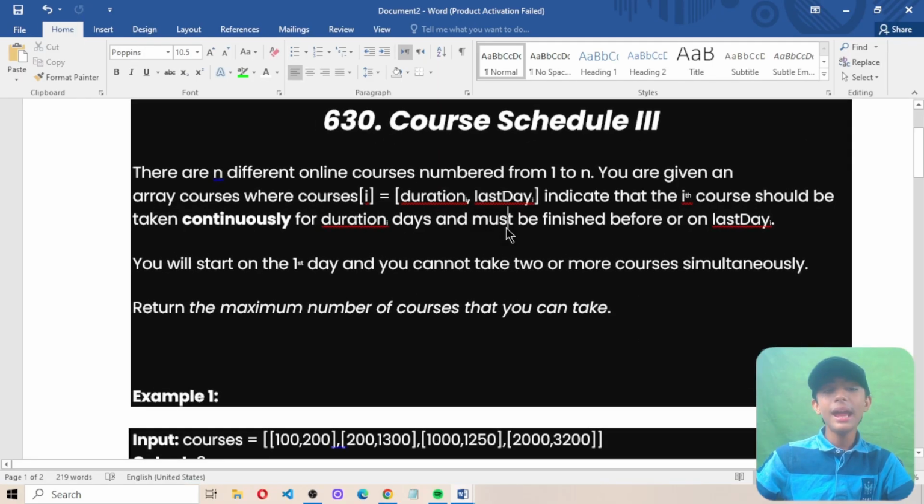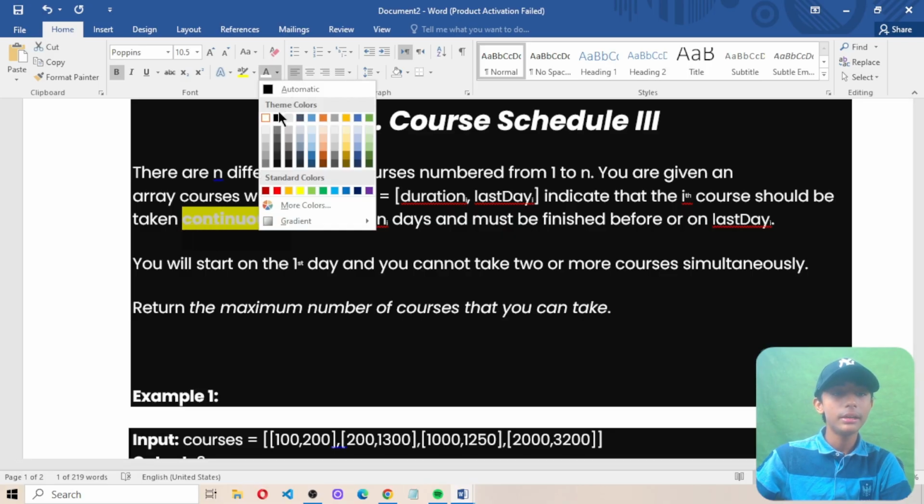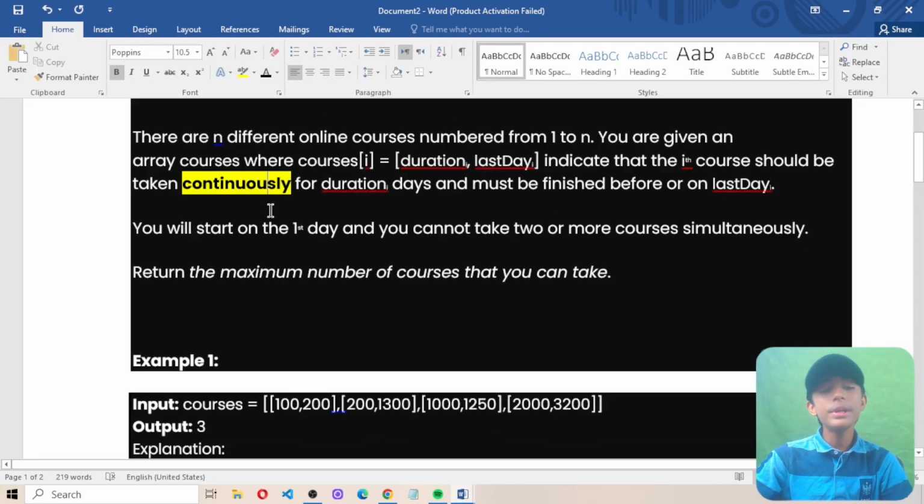Now, there are n different online courses numbered from 1 to n. I have been given an array courses where courses[i] = [duration, lastDay] indicates that the ith course should be taken continuously for duration days and must be finished before or on lastDay. Please highlight this word continuously. You will start on the first day and you cannot take two or more courses simultaneously. We want the maximum number of courses that you can take.